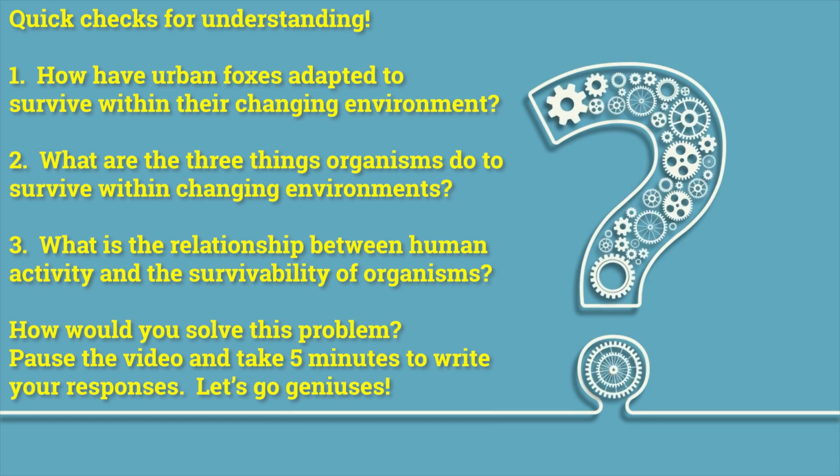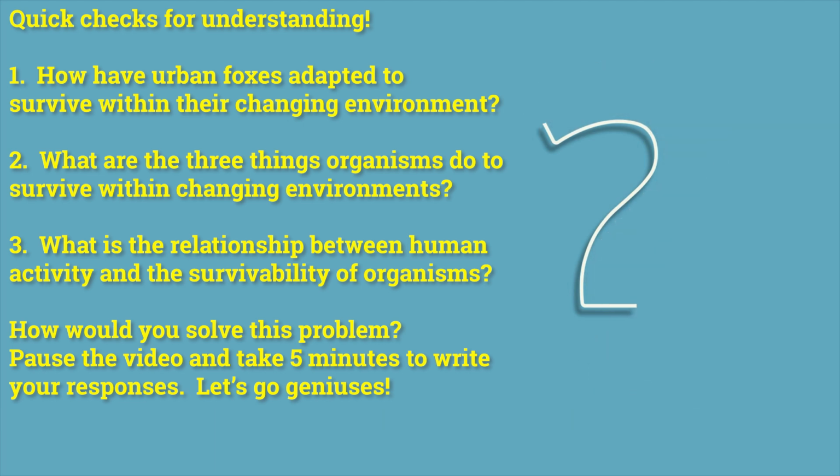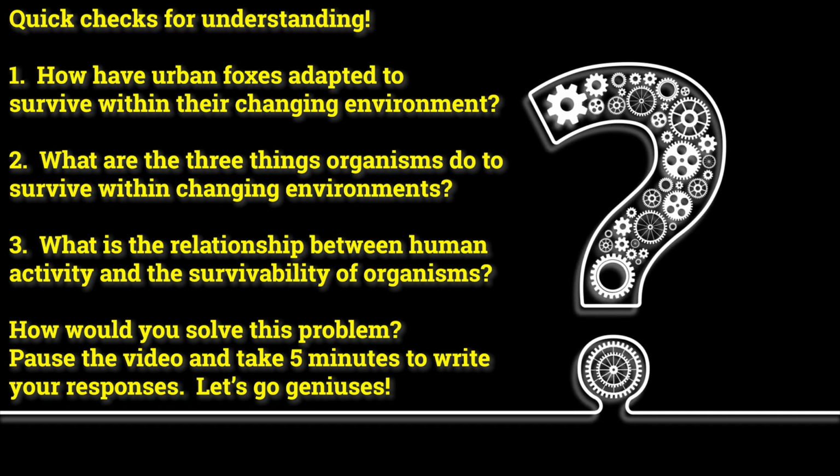Quick checks for understanding. Number 1. How have urban foxes adapted to survive within their changing environment? Number 2. What are 3 things organisms do to survive within changing environments? Number 3. What is the relationship between human activity and the survivability of organisms? How would you solve this problem? Pause the video and take 5 minutes to write your responses. Let's go, geniuses!